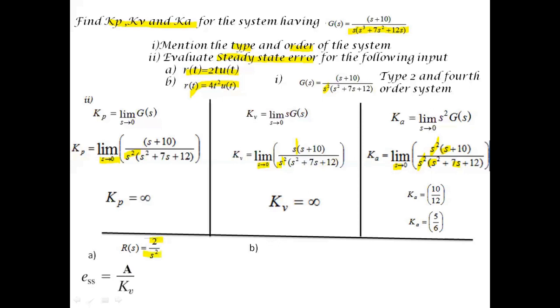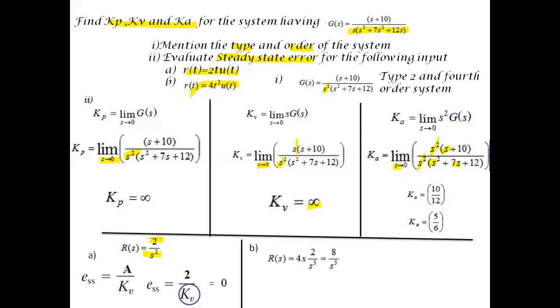So now it is very clear that the given input is a ramp input, hence its steady state error ESS will be equal to A by Kv, where A denotes the magnitude of the input signal applied. So here A is equal to 2 and Kv we have obtained as infinity. So 2 divided by infinity, so ESS will be equal to 0.